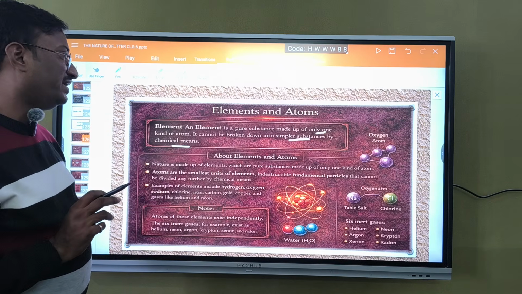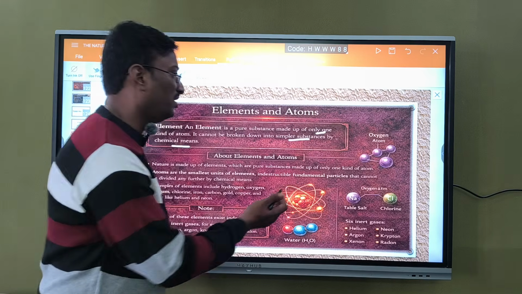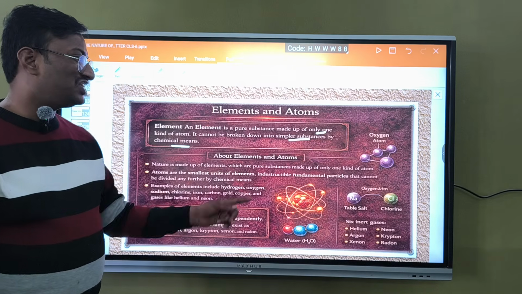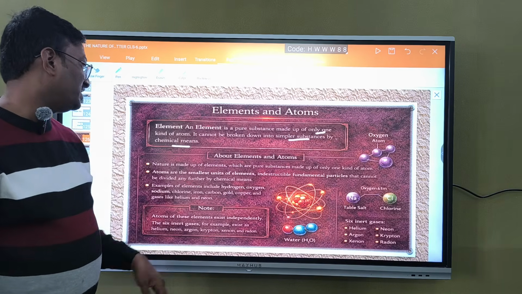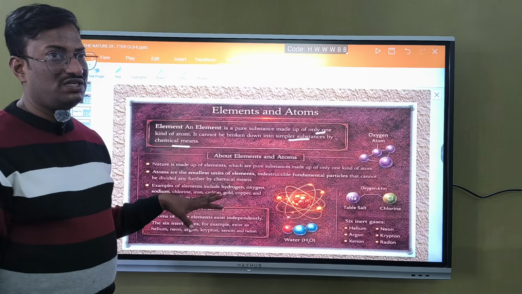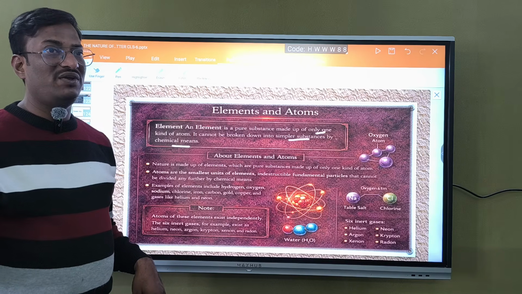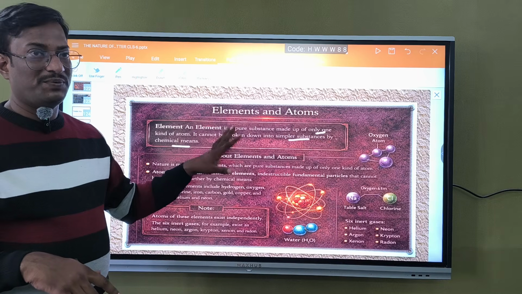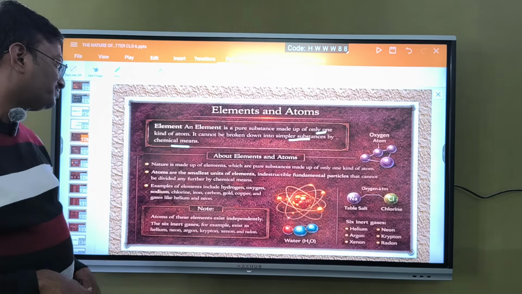That is called an element. Nature is made up of elements, which are pure substances made of only one kind of atom. Atoms are the smallest unit of the elements, indestructible, fundamental particles that cannot be destroyed or divided further by chemical means. Actually, up to this knowledge, they can be destroyed now, due to destruction like nuclear bombs, atomic bombs. Up to this content, you take it as cannot be destroyed.